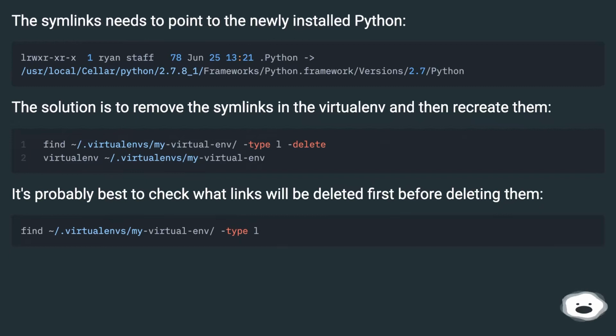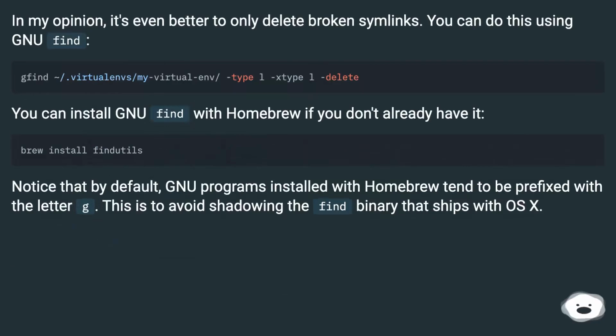It's probably best to check what links will be deleted first before deleting them. In my opinion, it's even better to only delete broken symlinks. You can do this using gfind. You can install gfind with homebrew if you don't already have it.